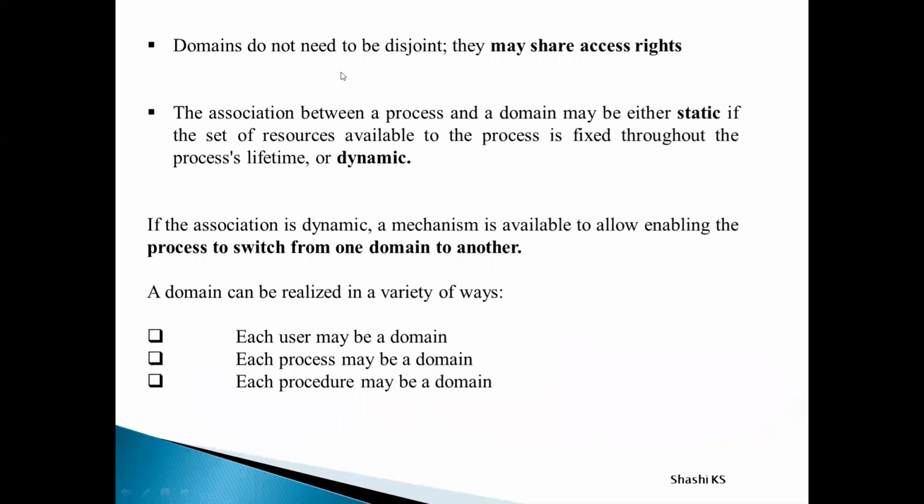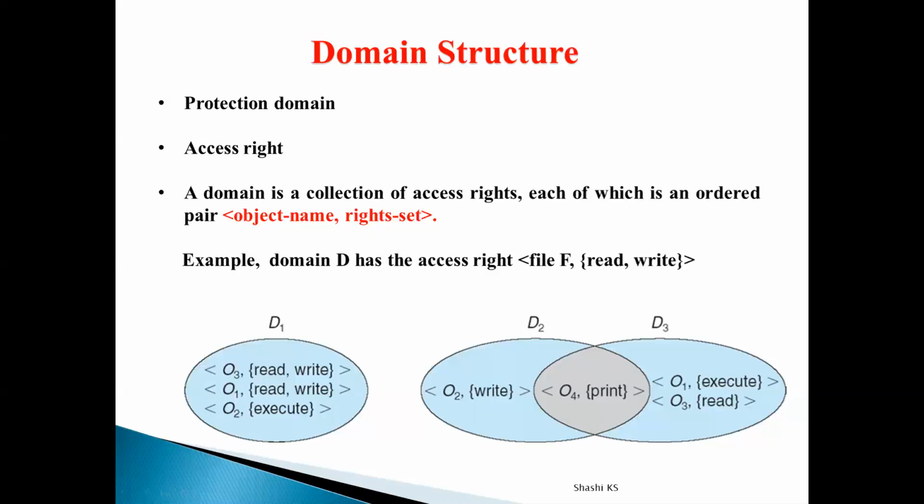Okay, so here something you have to remember is that domains need not be disjoint. The domains can overlap. What is the meaning of that? See here, domains D2 and D3 are overlapping. You can see object O4 comma print is there in domain D2 as well as in domain D3.